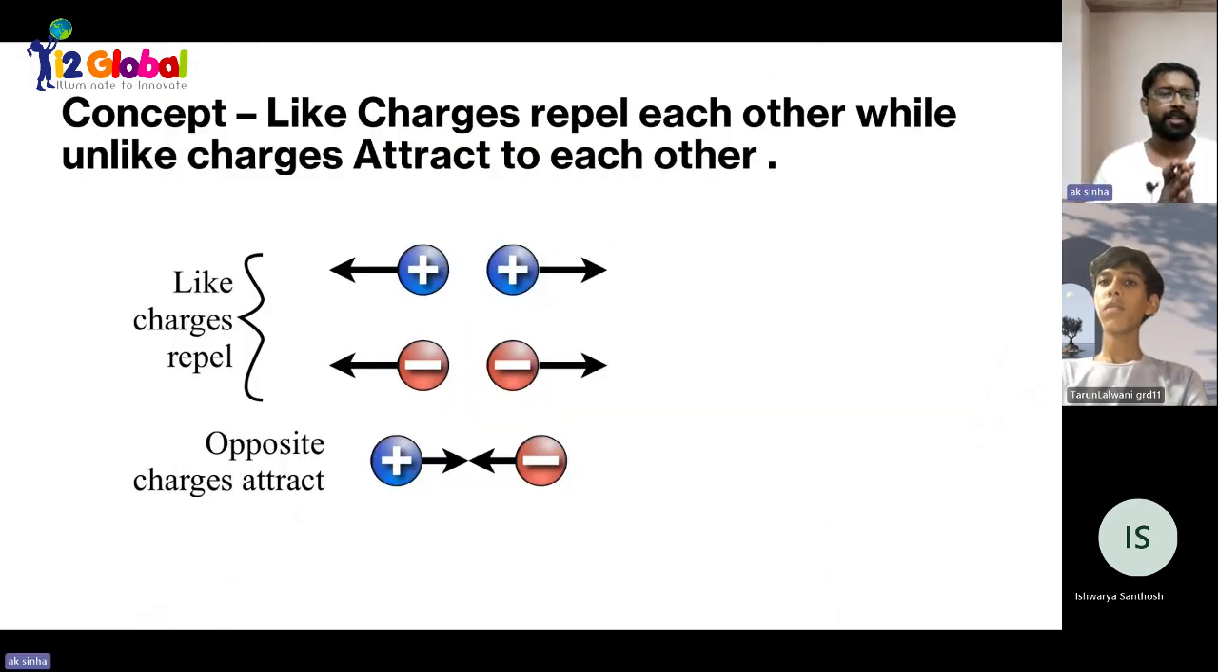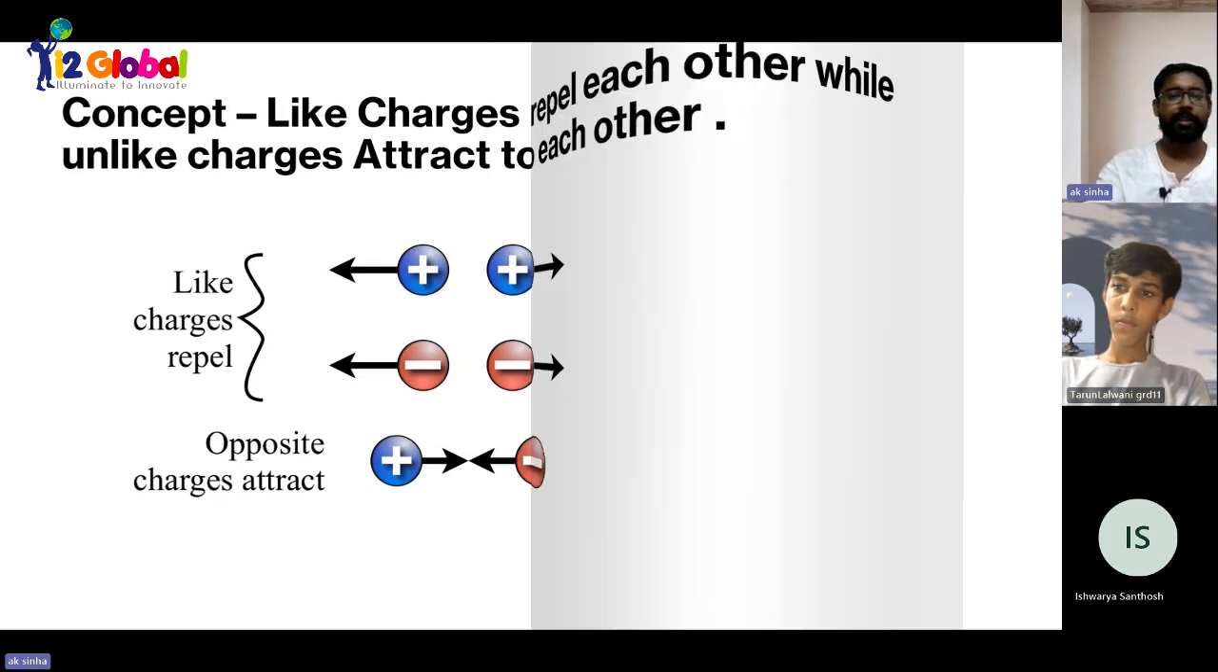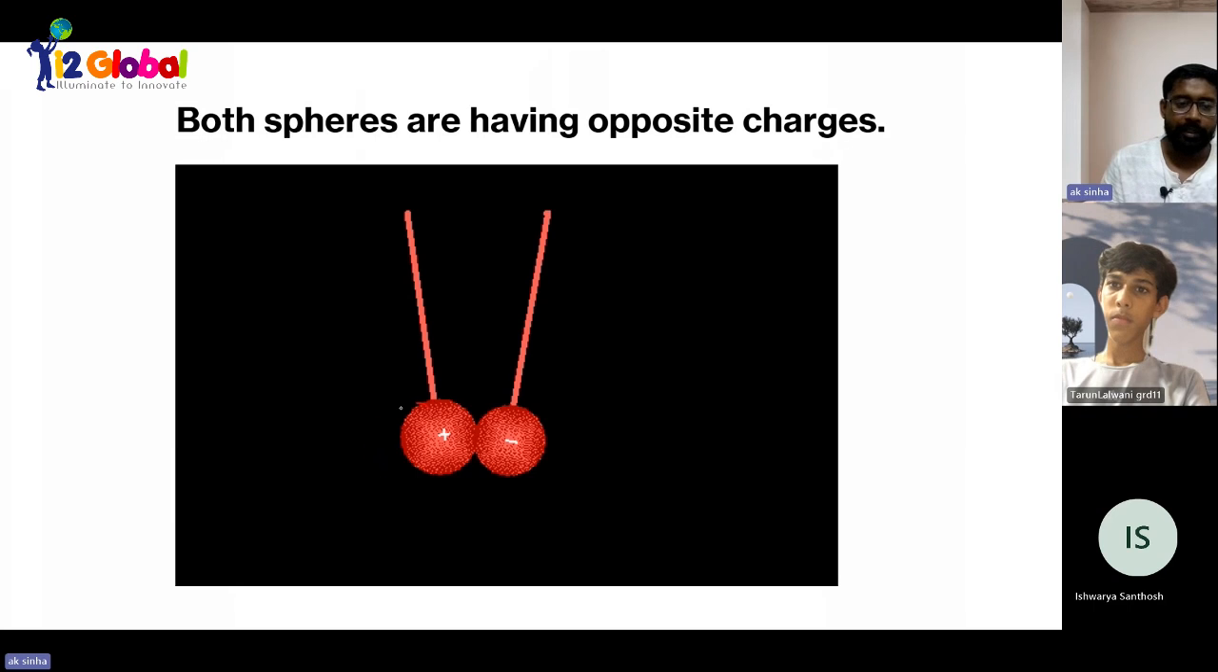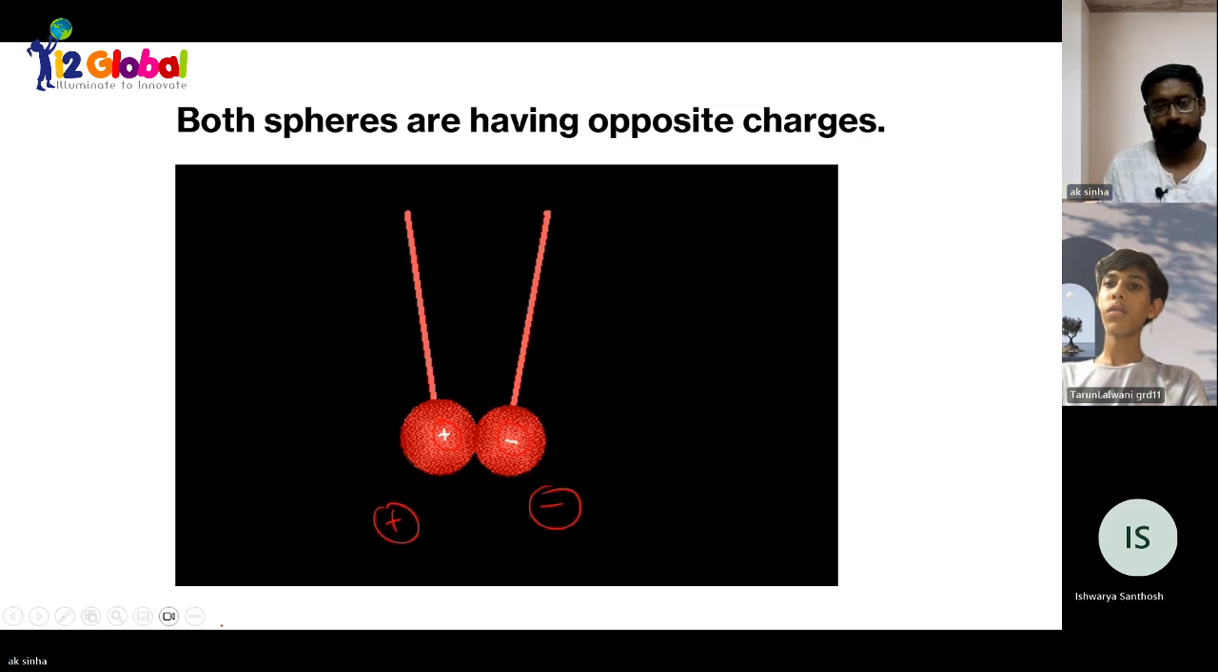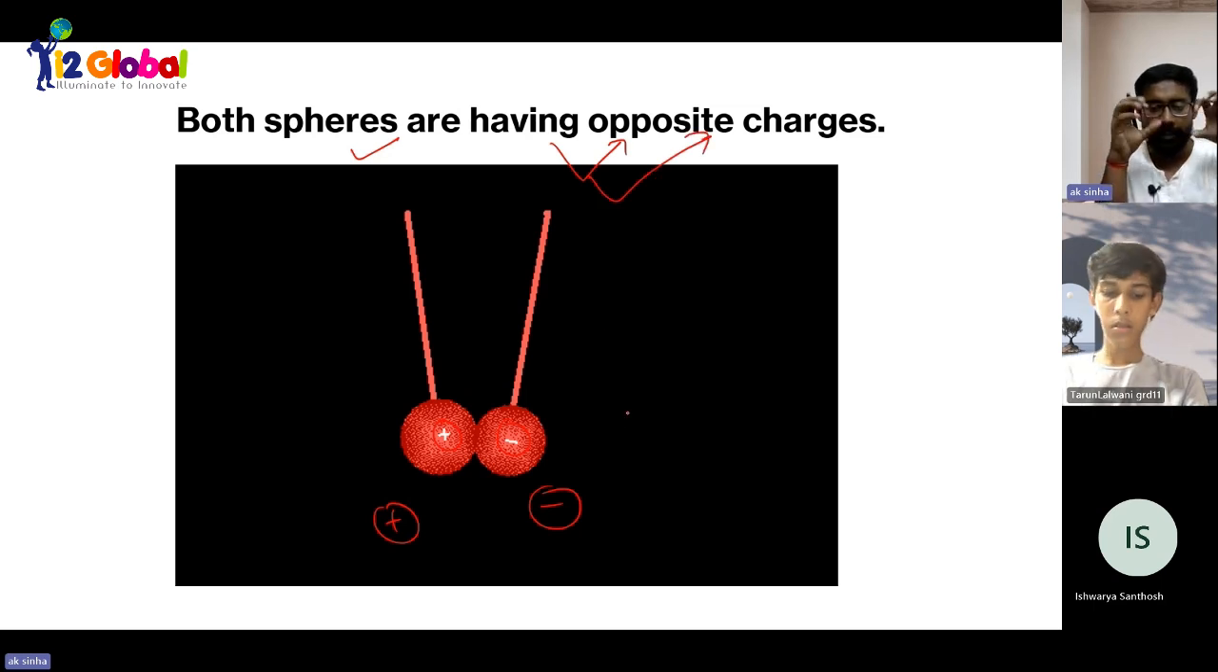You can see the concept is related to charge. Like charges repel each other, while unlike charges attract each other. Got it? Let me show you a demonstration. You can see we have opposite kinds of charge and they are attracting. One positive and one negative. So both spheres have opposite charge. Opposite charge means attraction.